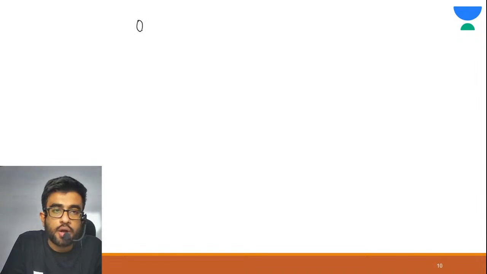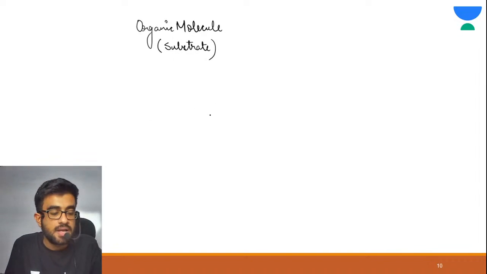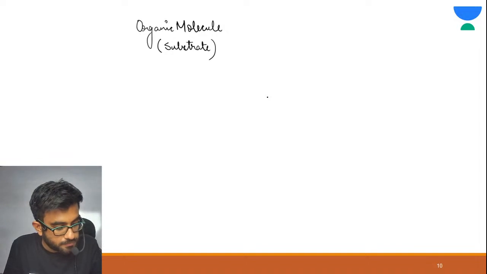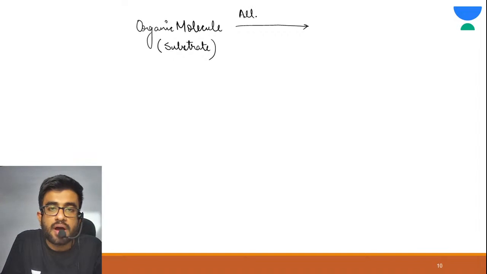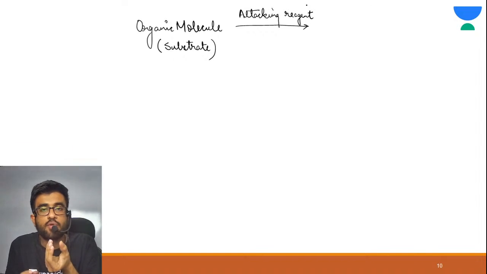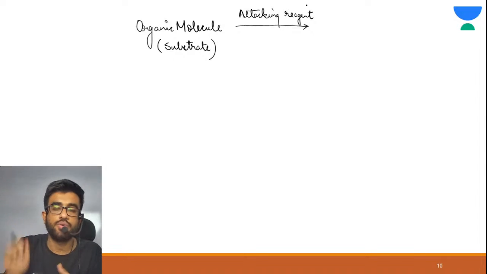See, you have your organic molecule. An organic molecule is also known as the substrate. Now on this organic molecule, attacking reagents attack.